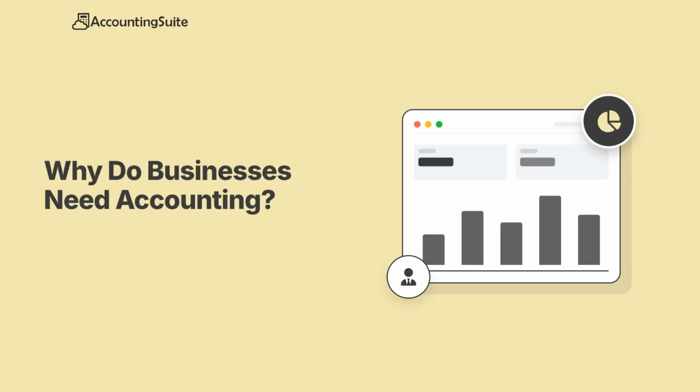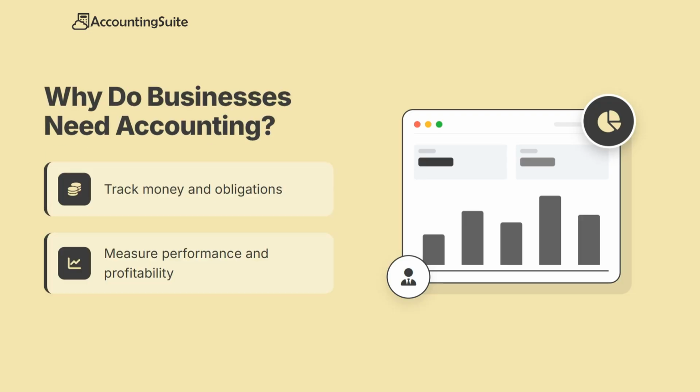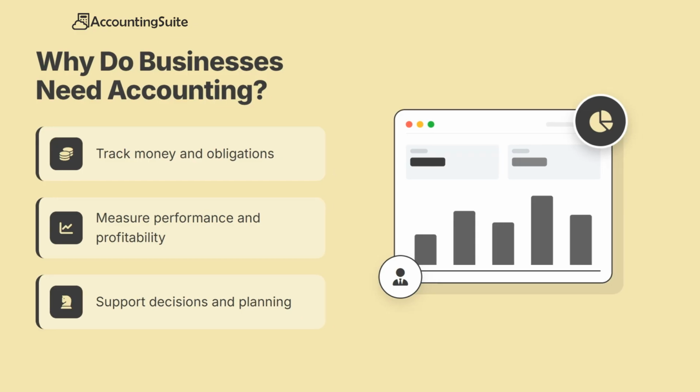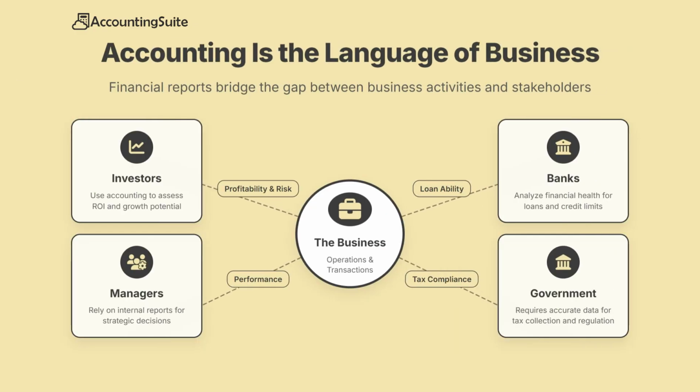Accounting is the language of business. Every company, small or large, relies on accounting to track money, control expenses, measure performance, pay taxes correctly, and make strategic decisions. Without accounting, a business operates blindly. Investors, banks, managers, and governments all trust accounting data. That's why accounting must be accurate, transparent, and consistent.